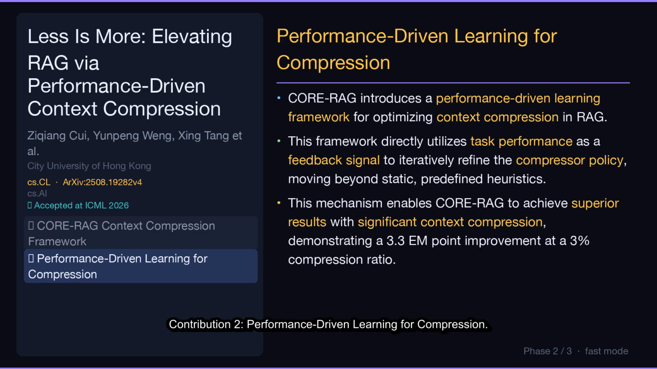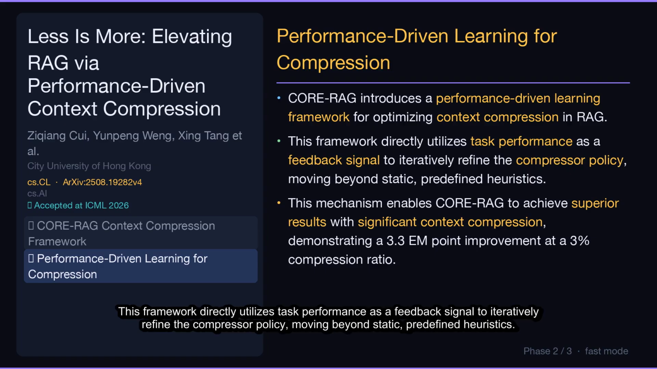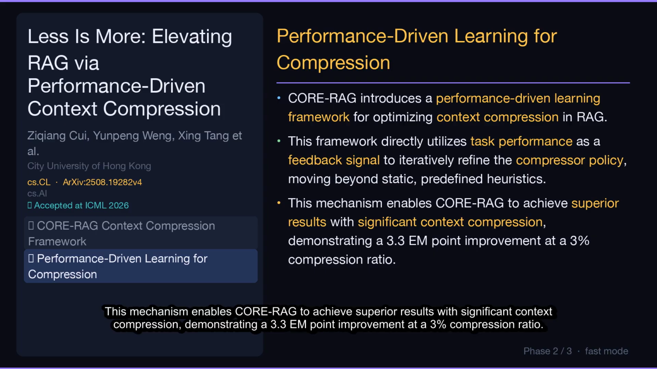Contribution 2. Performance-driven learning for compression. CoreRAG introduces a performance-driven learning framework for optimizing context compression in RAG. This framework directly utilizes task performance as a feedback signal to iteratively refine the compressor policy, moving beyond static, predefined heuristics. This mechanism enables CoreRAG to achieve superior results with significant context compression, demonstrating a 3.3 EM point improvement at a 3% compression ratio.